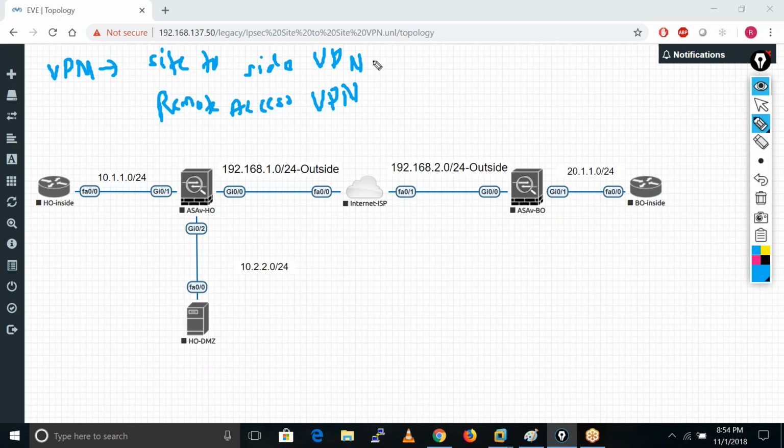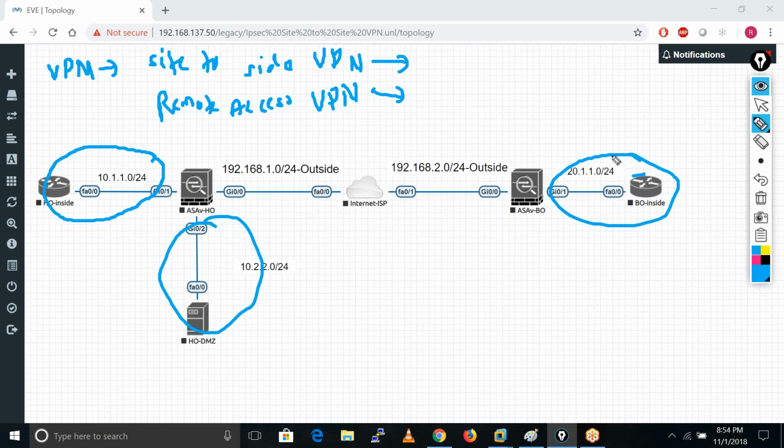In site to site VPN, we configure VPN between networks, between the head office network and the branch office network. In case of site to site VPN, anyone can initiate that VPN connection, anyone from the inside users, anyone from the branch office.